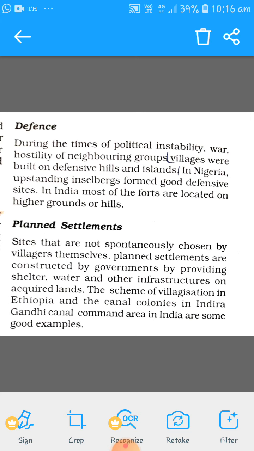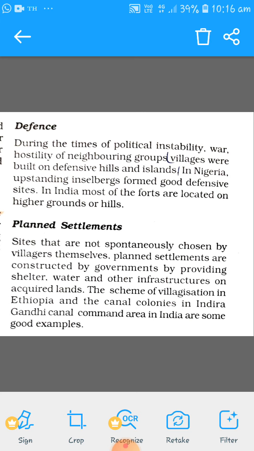In Nigeria, upstanding enclaves form good defensive sites. In India, most of the forts are located on higher grounds on hills. If you see in the context of India, you will find that most of the forts were made by the kings. They fortified their palaces with all security, so you will find all those forts located on higher grounds or hills. That is for defense purposes.